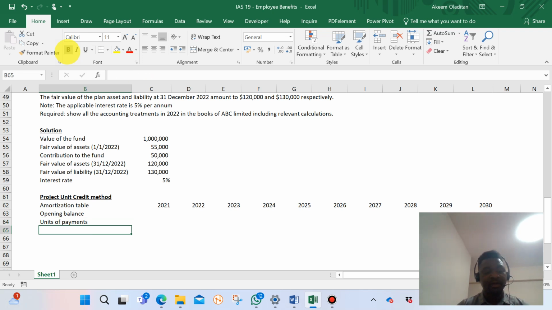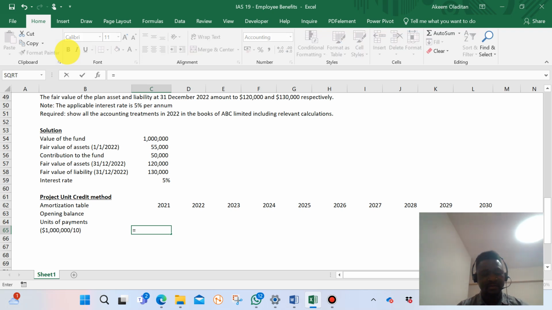So unit of payment, maybe in form of the $1 million divided by 10. That's what we have here. We have 1 million, or let me just say equals to this divided by 10. That's the number of years that we have.